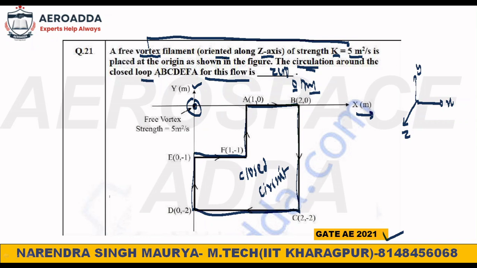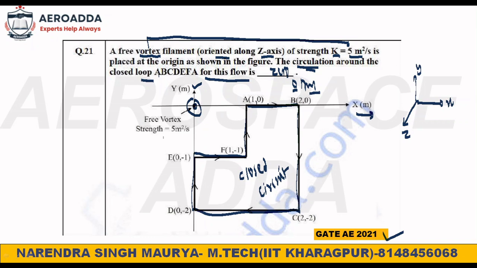it was nicely explained. It is derived also why for a closed circuit, if free vortex strength is lying outside the closed circuit, then the vortex contribution will be zero for the closed circuit. That also I had proved. So you go and check. But here onward, I just want to give my statement.